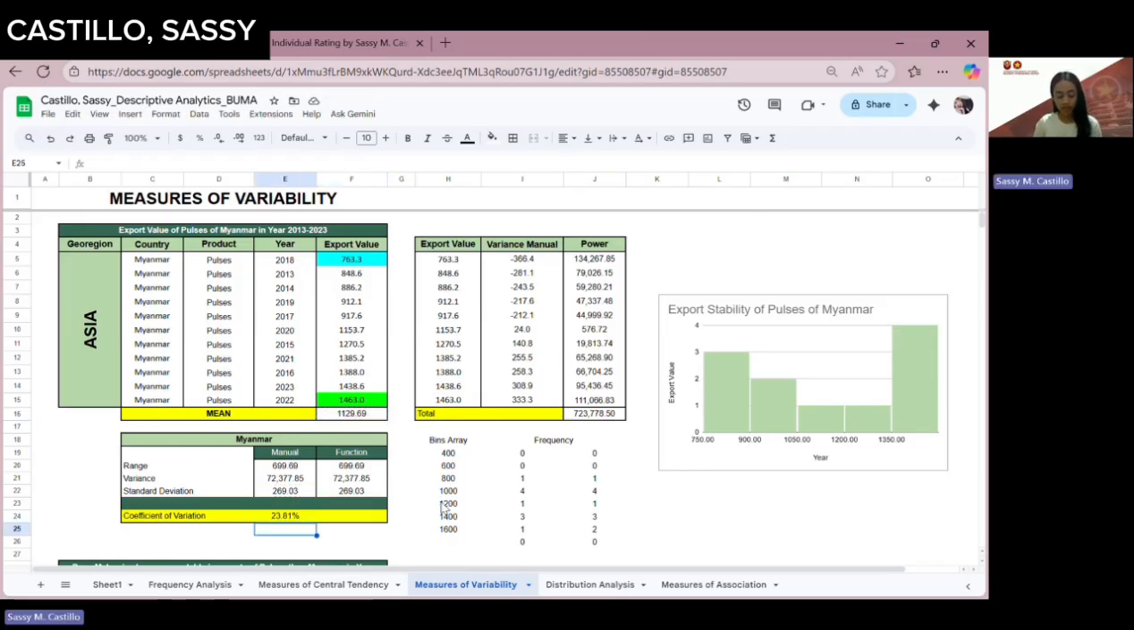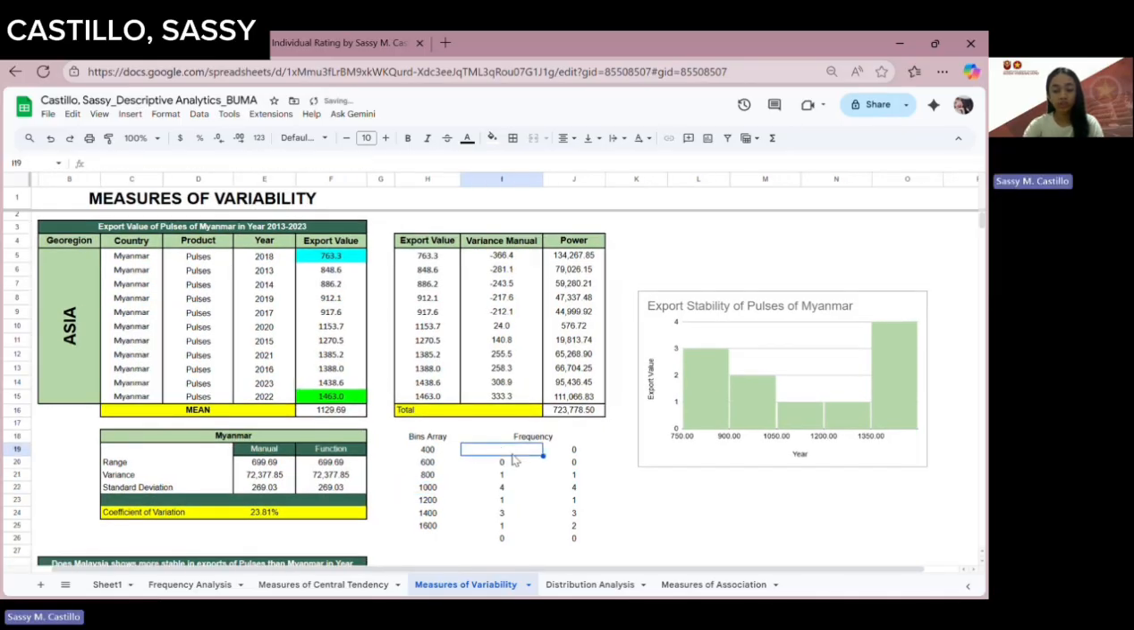So the bins array is the set of values used to define intervals ranging from our dataset. I based it on my export value, which ranges from 700 to 1,500. So I just used 400, 600, 800, and counted by 200. So to get the manual computation of our bins array frequency, we can get it from the FREQUENCY function.